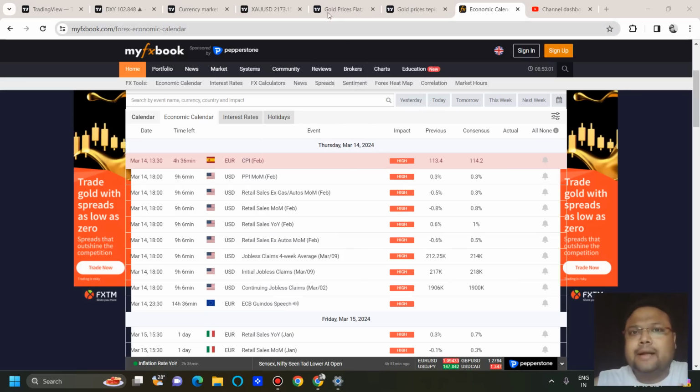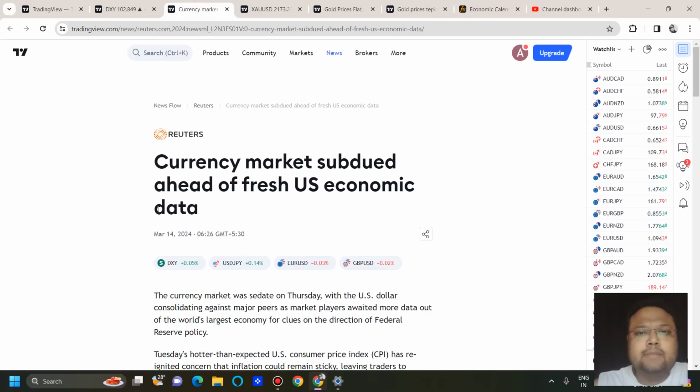Now let's look at the market sentiment, and here you can see: currency market subdued ahead of fresh US economic data. The currency market was subdued on Thursday, with the US dollar consolidating against major peers as market players awaited more data out of the world's largest economy for clues on the direction of Federal Reserve policy.